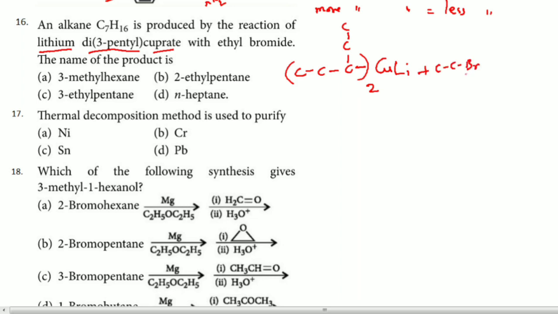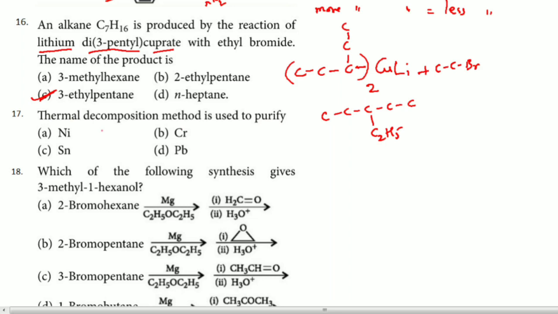Now we know that in this preparation of alkanes we have discussed this type of question. Here for this carbon, the C2H5 is going to attach, which means you are going to get the product like this. So 1, 2, 3, 4, 5, I will write first this carbon chain, and here you are going to see C2H5. So the answer for this question is 3-ethyl pentane.